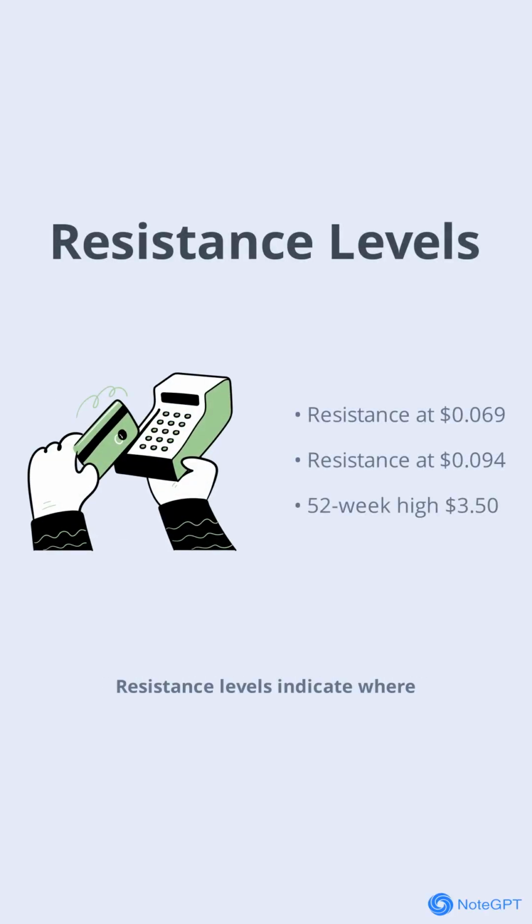Resistance levels indicate where selling pressure might increase. For VIVK, key resistance levels are at the 10-day SMA 0.069, the 20-day SMA 0.094, and the 52-week high of $3.50. These levels represent potential barriers to any upward movement, and breaking through them would require significant buying interest.